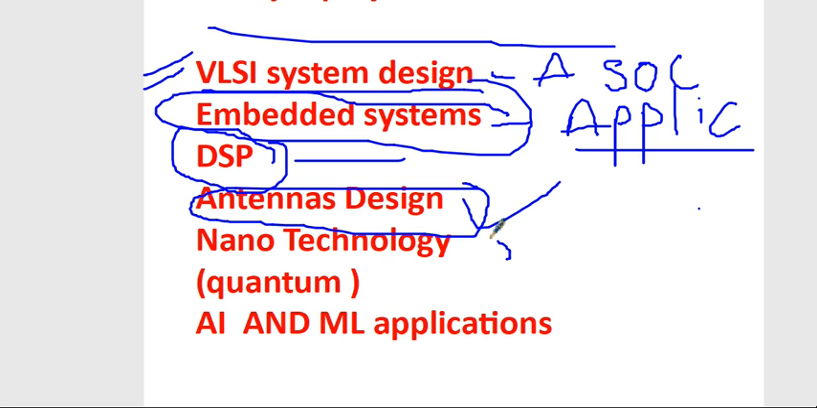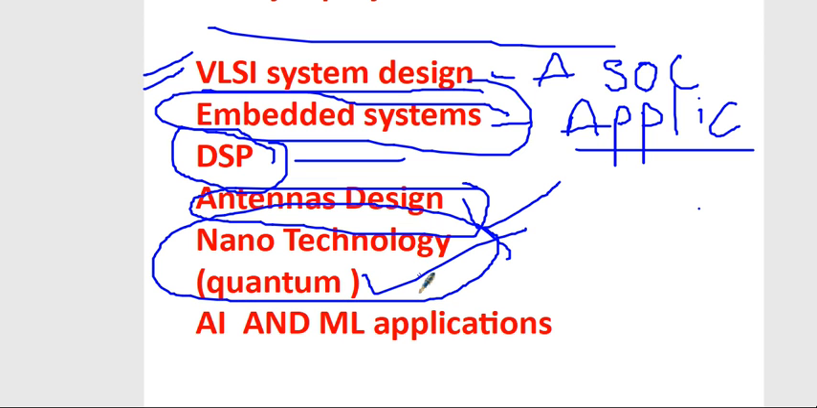Then under the core field we have nanotechnology, which is generally under quantum. Quantum computing is coming, where the technology is changing. The basic core earlier was based on silicon. Now it will be done under quantum technologies. So this is the basic device type, device modeling.